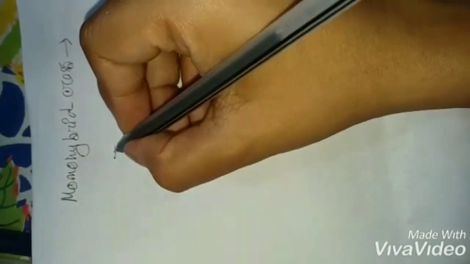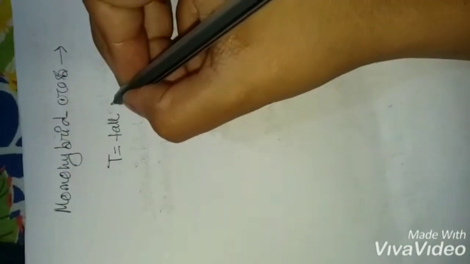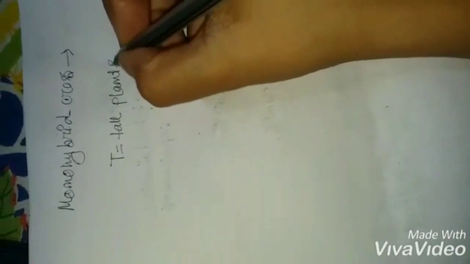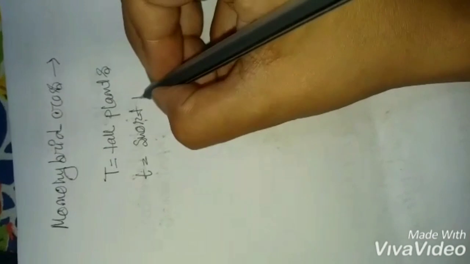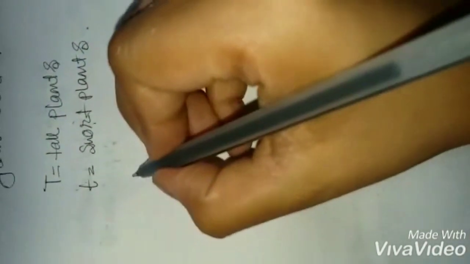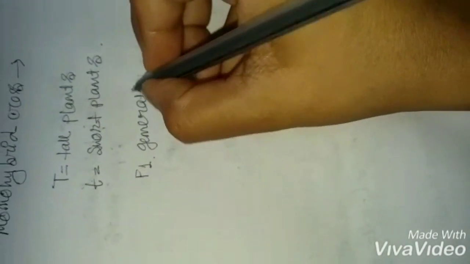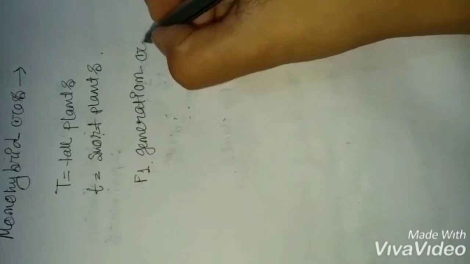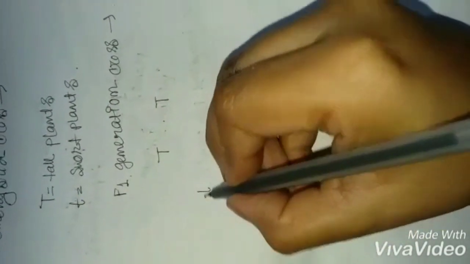Here, capital T means tall plants and small t means the short plants. First we are doing the F1 generation cross. We have written here capital T and small t.